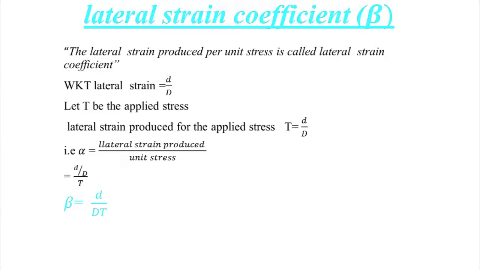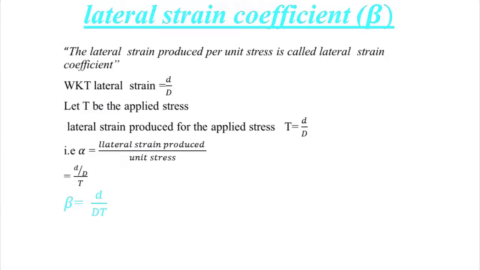Change in diameter is small d and original diameter is capital D, and the applied stress is T. The lateral strain produced for the applied stress T equals small d divided by capital D. Therefore beta equals small d divided by D, whole divided by T. Hence beta equals d divided by DT. This is the lateral strain coefficient.